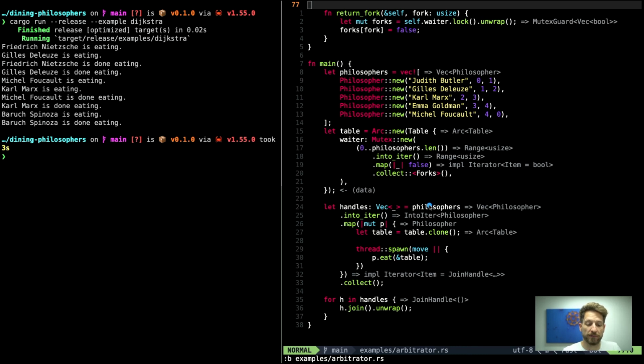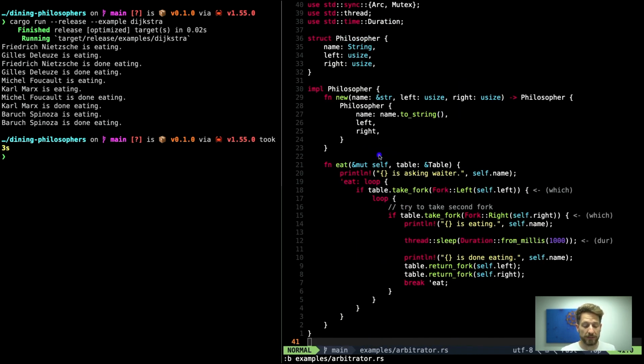So once we have that, we can again create our threads. We again use the iterator to map. We clone the table, so this all stays the same. We have our threads spawned, and we start the eating. Now let's look at the eating of the philosophers.